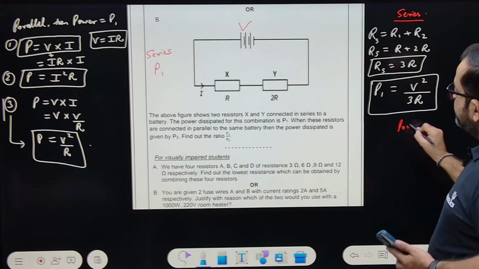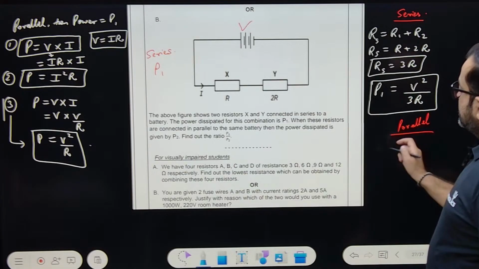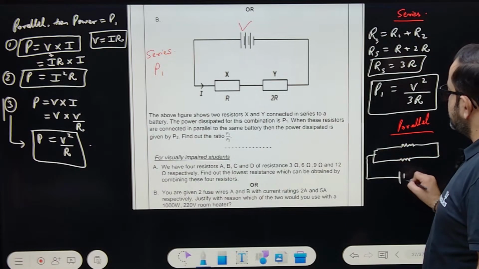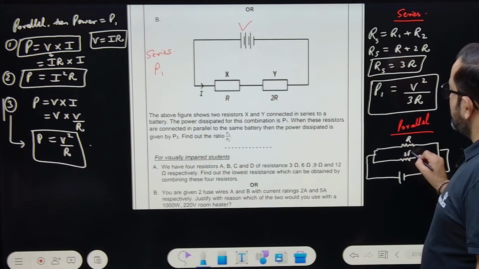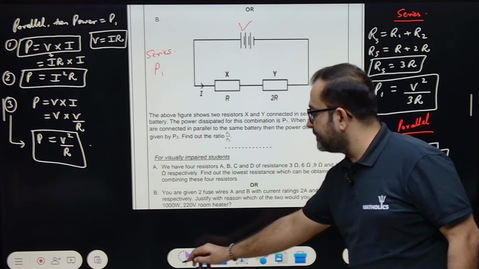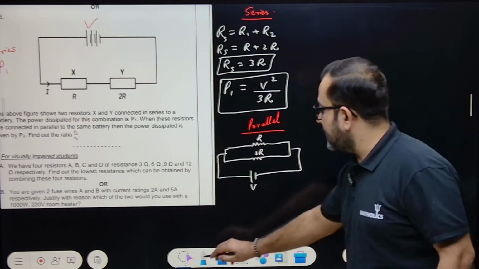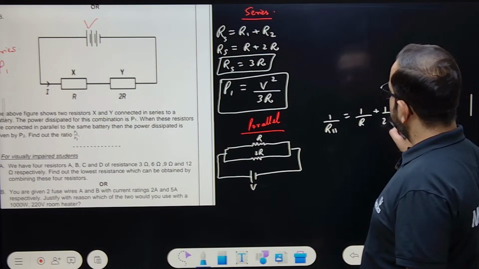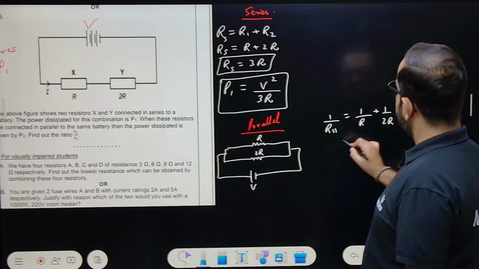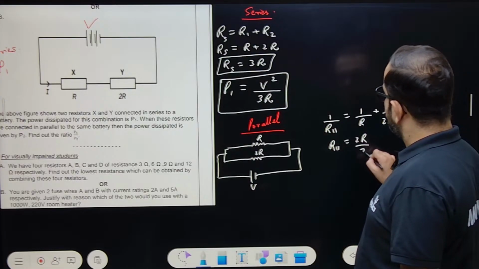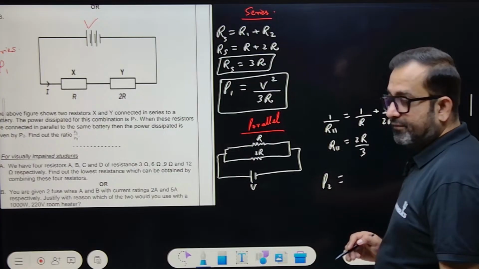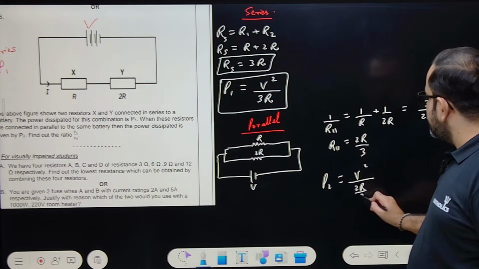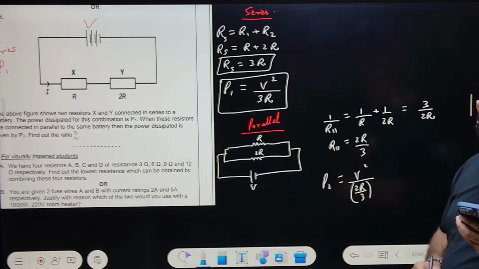If it is parallel, the circuit will be like this, connected to the same battery. This is R, this is 2R, and this is the same V. So 1 by R parallel equals 1 by R plus 1 by 2R, which comes out to be 3 by 2R. So R parallel will be 2R by 3. So P2 will be V square by R parallel, which is 2R by 3. Got this point? Yes or no?